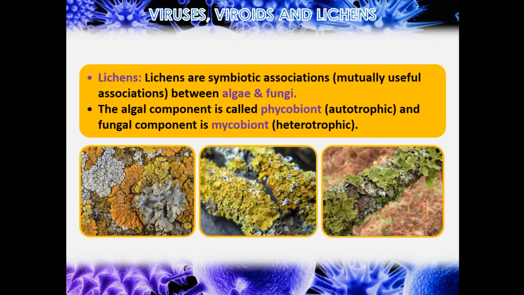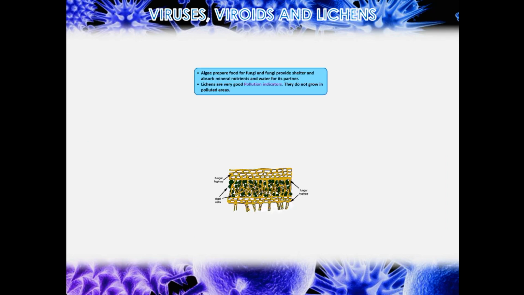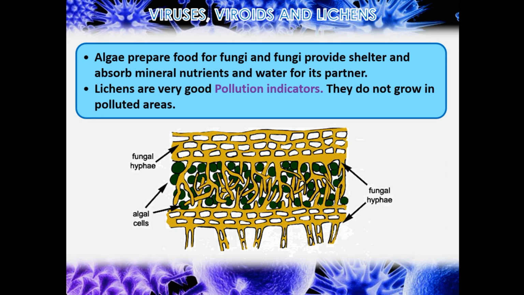Lichens are symbiotic associations, mutually useful associations, between algae and fungi. The algal component is called phycobiont, autotrophic, and fungal component is mycobiont, heterotrophic. Algae prepare food for fungi and fungi provide shelter and absorb mineral nutrients and water for its partner. Lichens are very good pollution indicators. They do not grow in polluted areas.